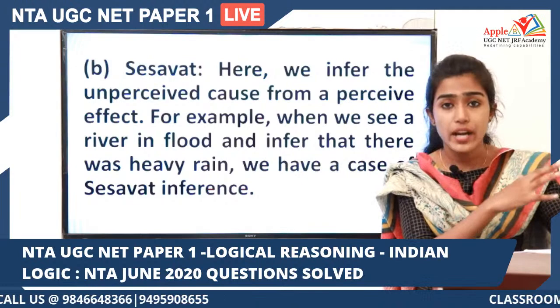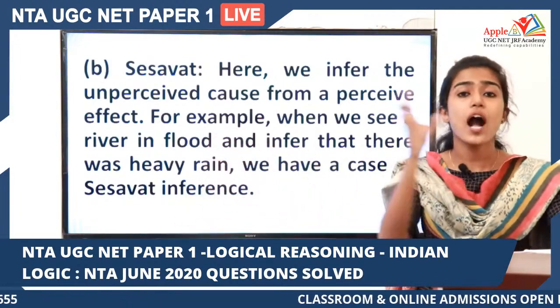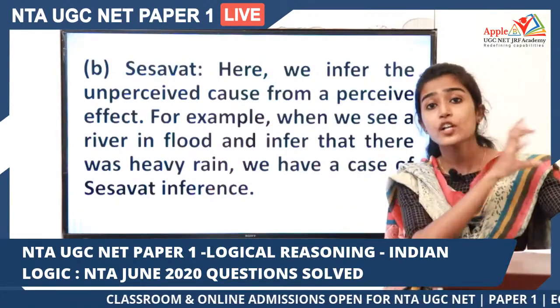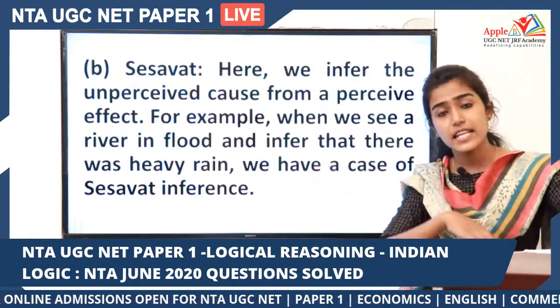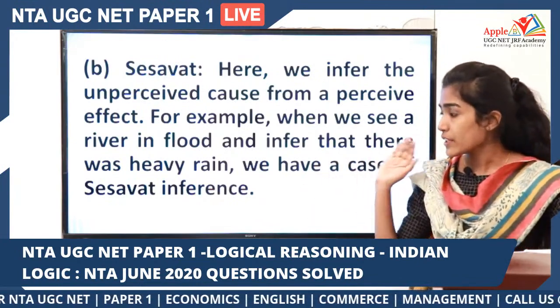You haven't seen that rainfall. You are just seeing the flood. So from that effect, you are actually inferring a cause. But in Purvavat, what happened? From the cause, you are inferring an effect. Here, just the opposite. From the effect, you are inferring the cause. That is Purvavat and Sheshavat.